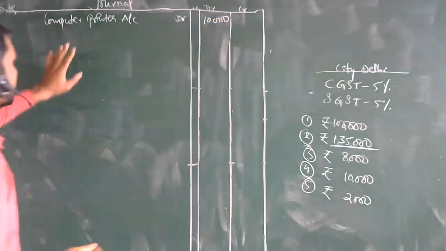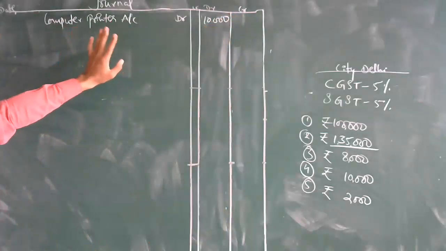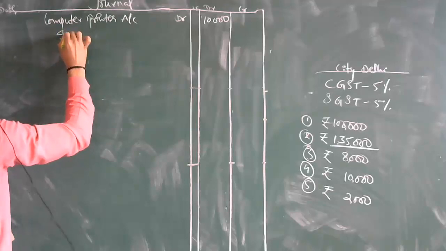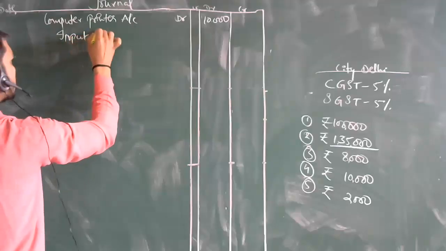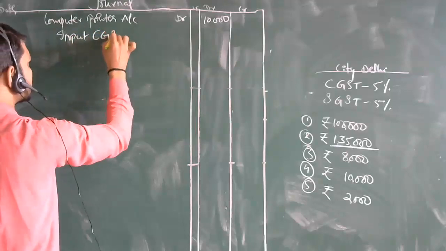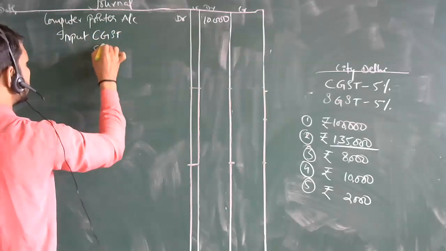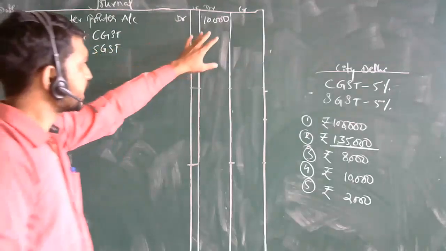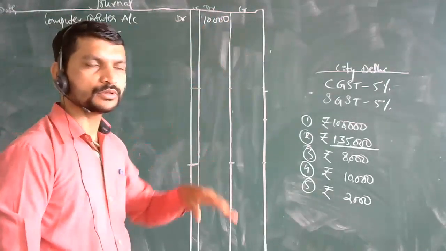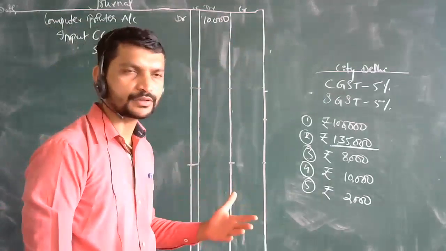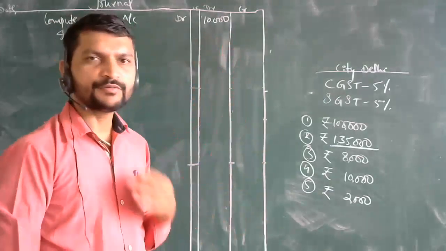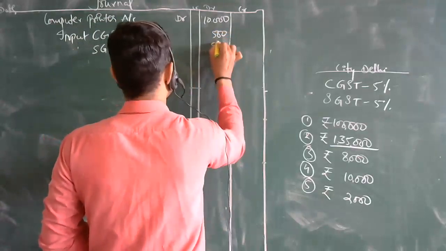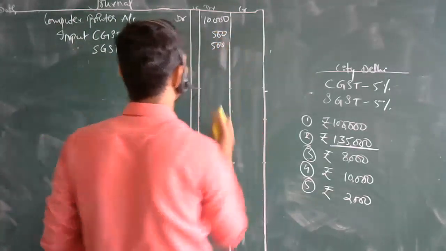So next, when you are purchasing the goods, you are going to pay the taxes. That is input central GST and state GST. For this, 10% means 1,000, half of that, 5%, means 500, 500.